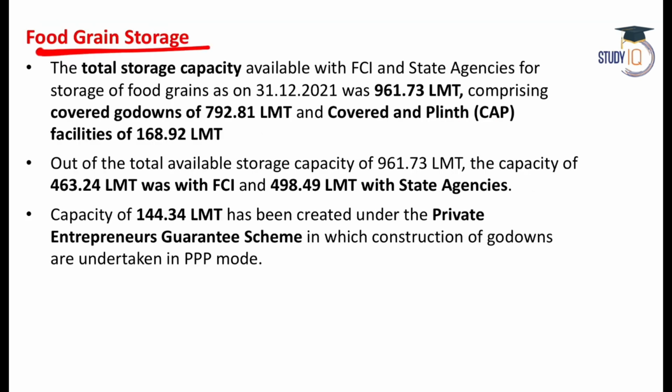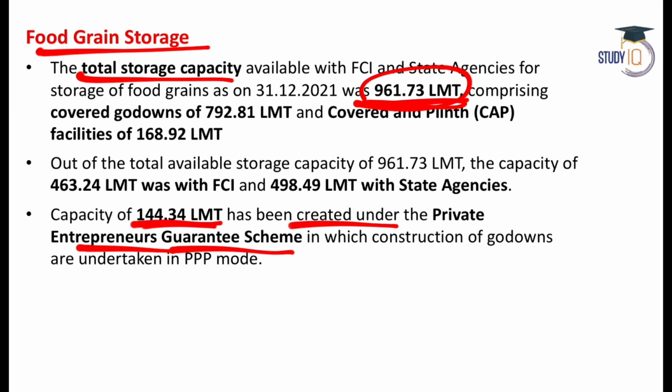Then food grain storage. Our total storage capacity was approximately 961 LMT, and out of this, a capacity of 144 LMT has been created under the Private Entrepreneurs Guarantee Scheme. So out of 961 LMT, almost 50% is with the Food Corporation of India and 50% is with the state agencies. Over and above that, we have created 144 LMT with the private entrepreneurs.